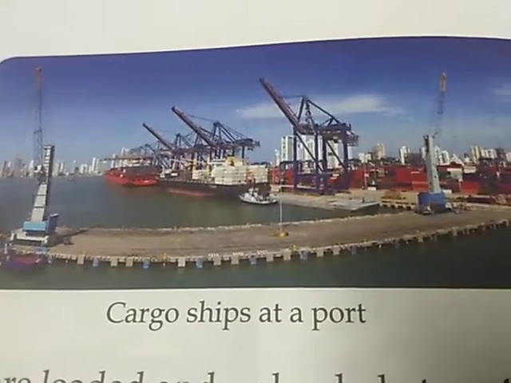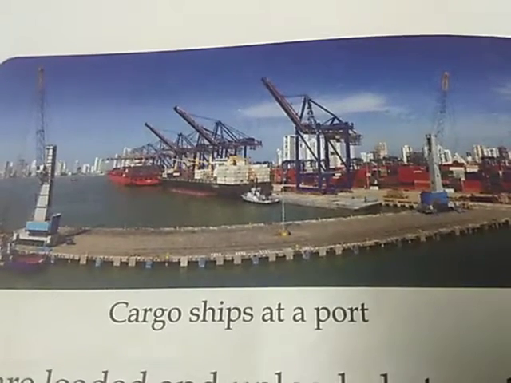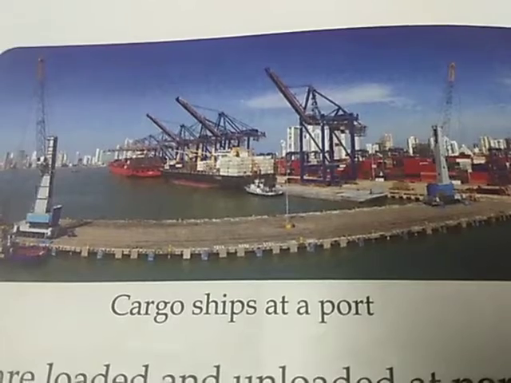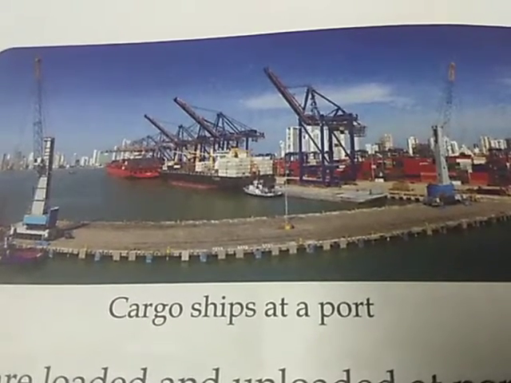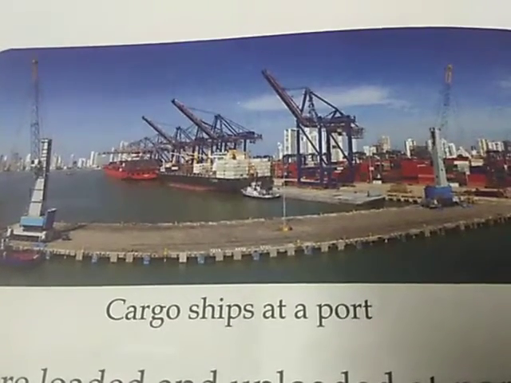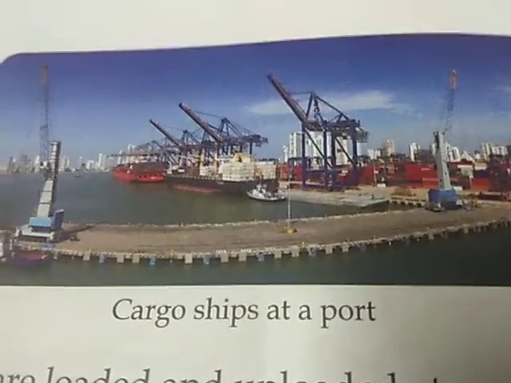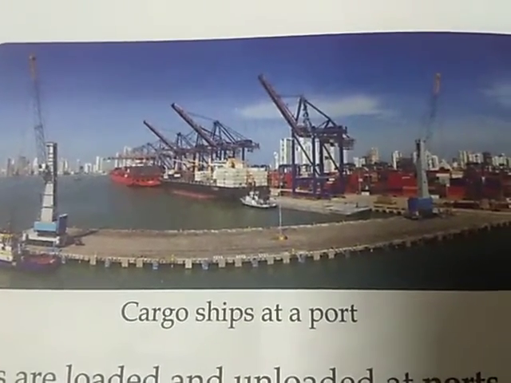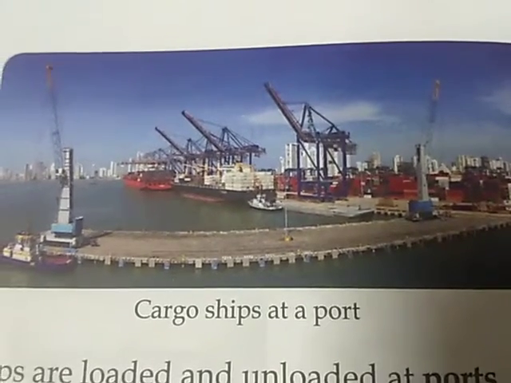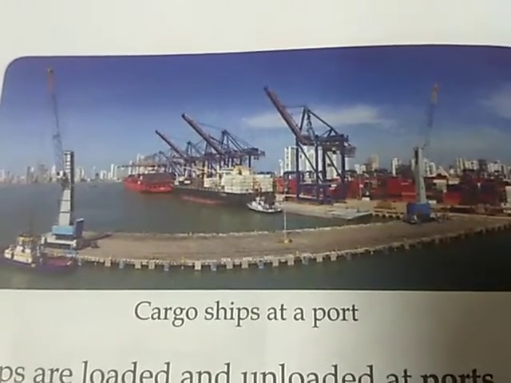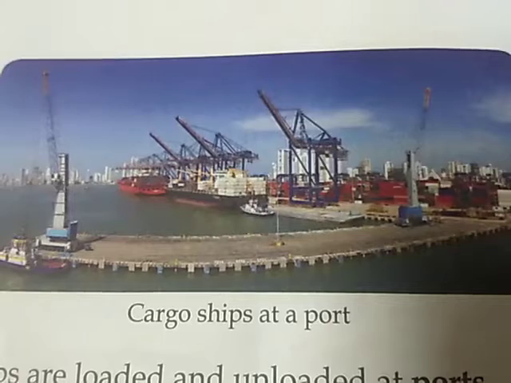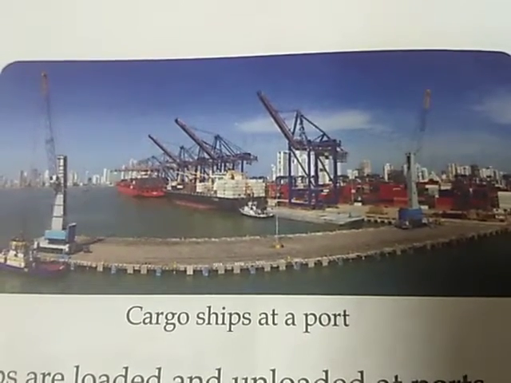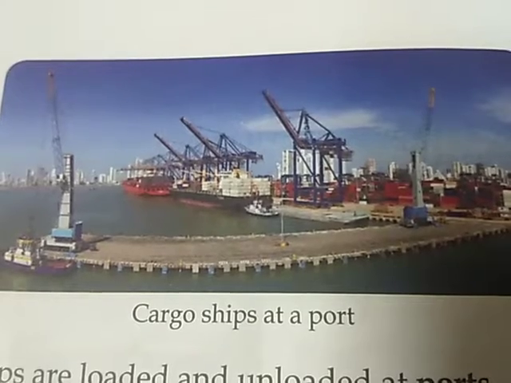Passenger ships and cruise ships take people over long distances in water bodies. Okay. Now there are two types of ships here: the passenger ship, which carries the passengers, and the cruise. Passenger ships and cruise ships take people over long distances in water bodies. Cargo ships are used for transporting heavy goods. So cargo ships carry the goods, and passenger and cruise ships carry people for long distances.